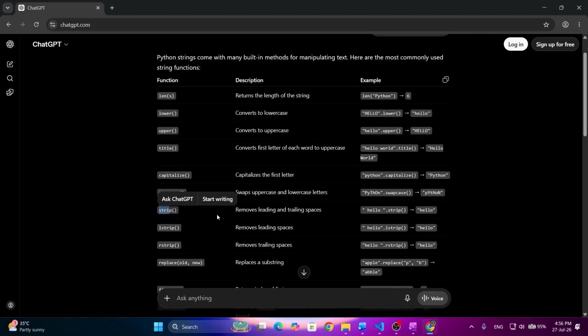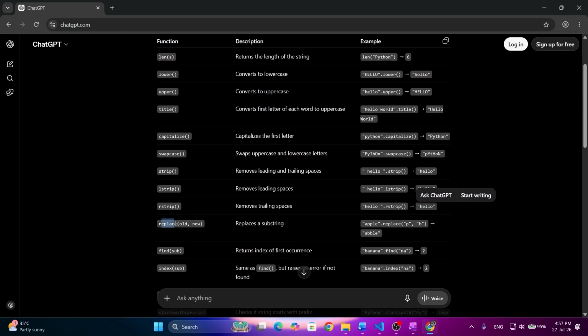In the same way, we have strip, which removes unnecessary spaces, like before and after hello, where there is one space remaining. It will just remove it and make it clean. We have the lstrip function, which removes leading spaces, the spaces at the start. We have rstrip, which removes trailing spaces. What do trailing spaces mean? The spaces which come after a word. So we have the word hello here, and after that one space, so it will remove those trailing spaces.